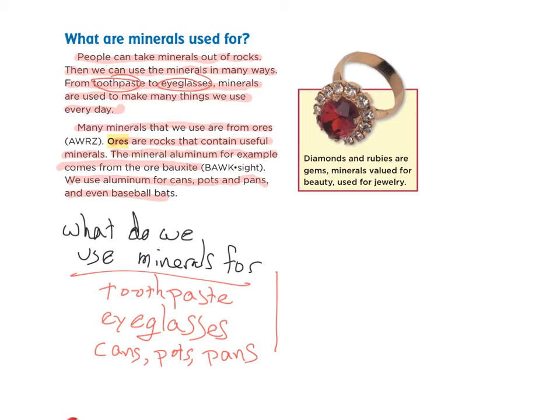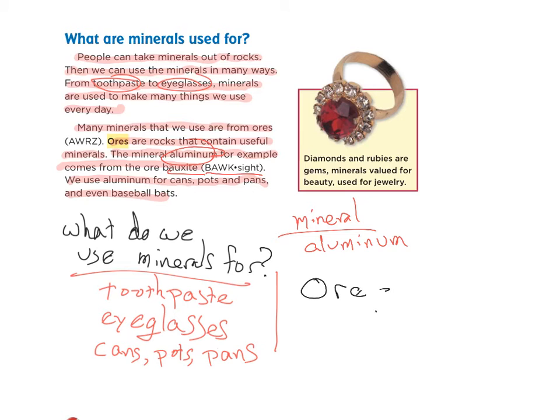Okay, so what is the mineral? Is it aluminum or is it bauxite? Hopefully you said aluminum. So another mineral, aluminum. But wait, what is bauxite then? What is bauxite? And the new word to talk about is ore.